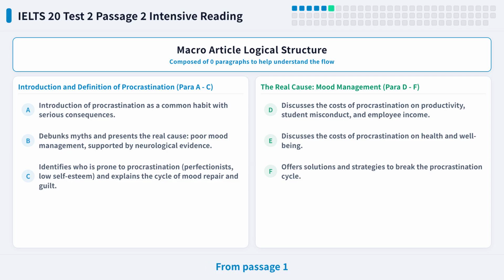From passage 1 to 3, definition, causes, and typical people who procrastinate. From passage 4 to 5, effects of procrastination on work and health. From passage 6, advice on breaking the procrastination cycle. The heat map shows most questions are in paragraphs B, C, D, and E, especially B and D.